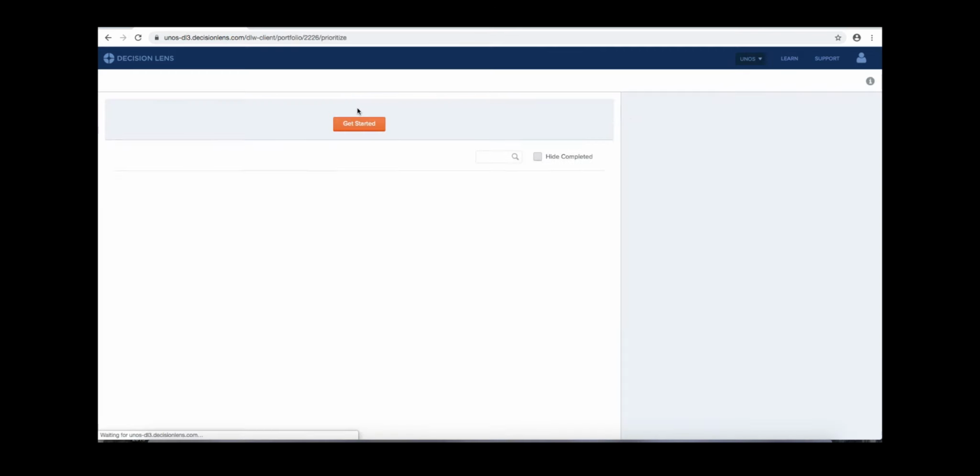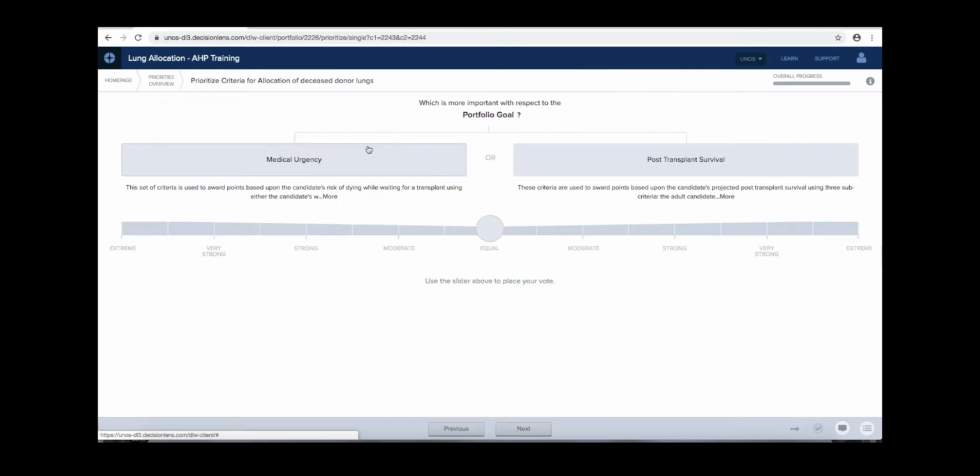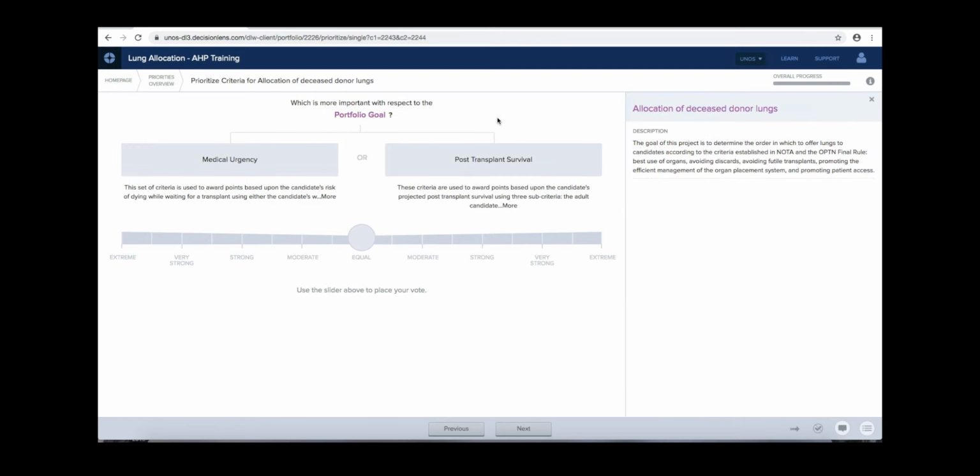Once they click on that task, they are taken to the Priorities Overview page, which provides instructions and describes the process. A voter should click on the Get Started button and are taken to the voting interface. We are going to now provide our judgments for our portfolio's criteria with respect to the portfolio goal to allocate lungs according to the criteria established in the OPTN final rule.